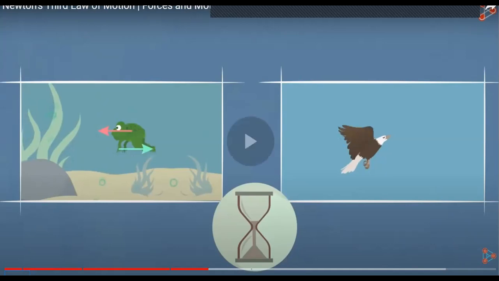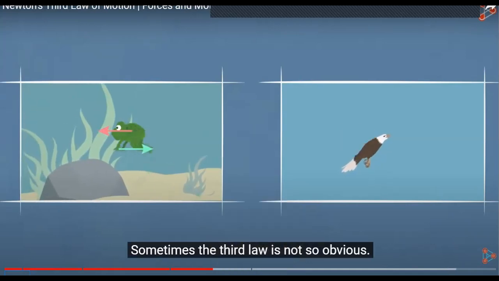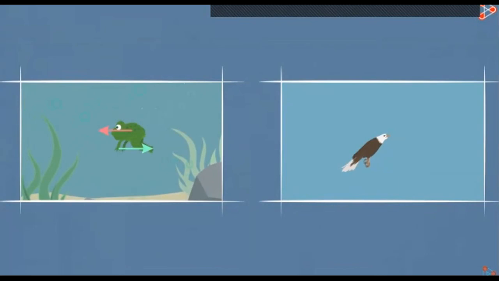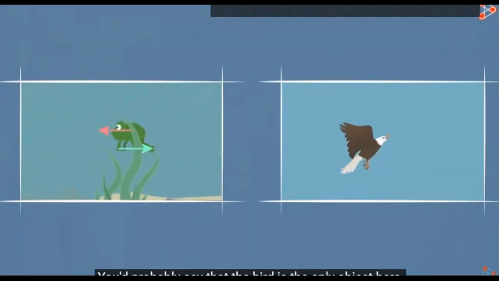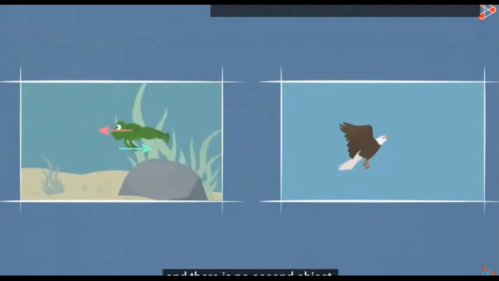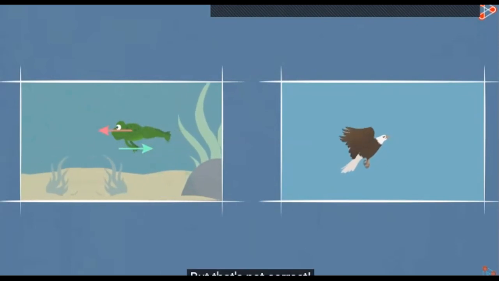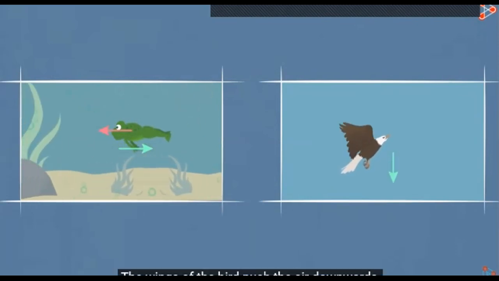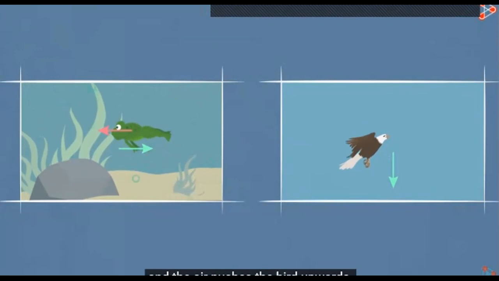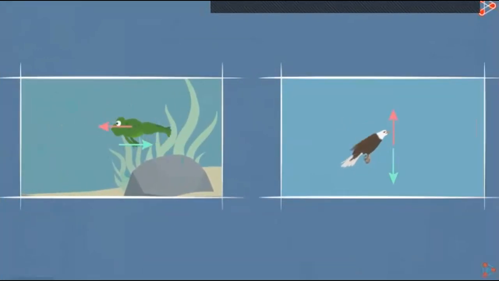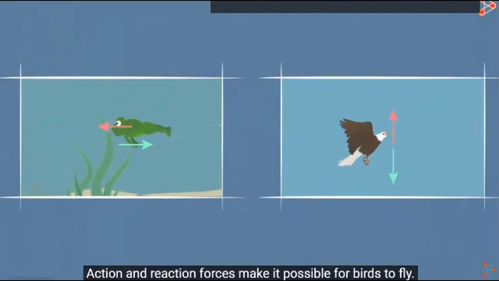Okay. Sometimes the third law is not so obvious. You'd probably say that the bird is the only object here and there's no second object. But that's not correct. The wings of the bird push the air downwards and the air pushes the bird upwards. Action and reaction forces make it possible for birds to fly.